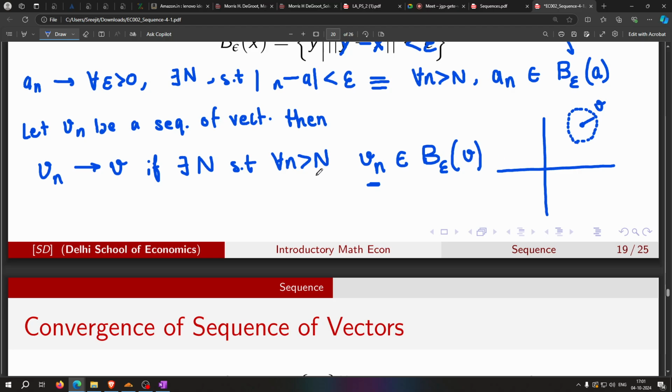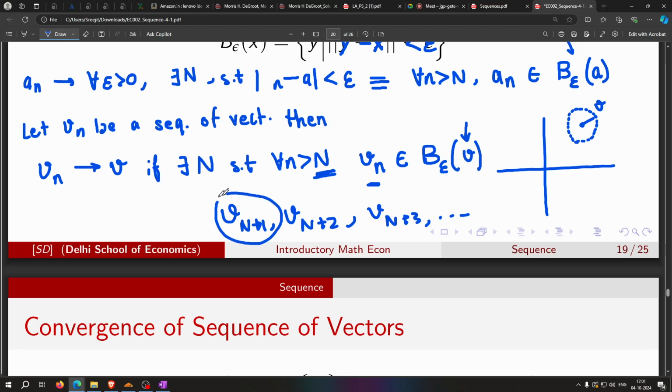You need to find an N such that after that N, Vn plus 1, Vn plus 2, Vn plus 3 and so on, the distance between all of these Vn's and the vector that you are claiming the sequence converges to should be less than epsilon.